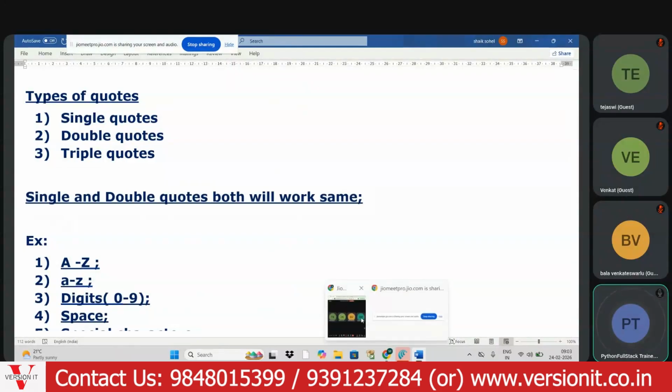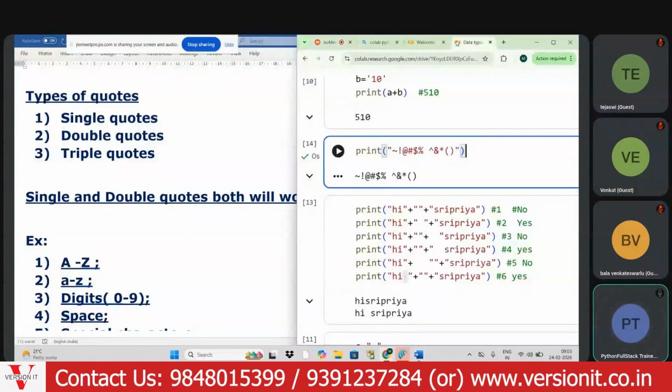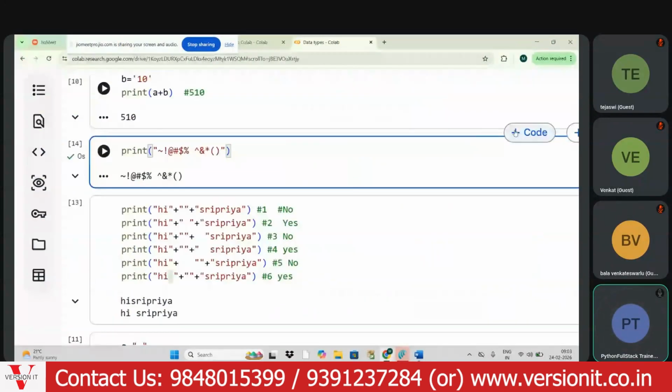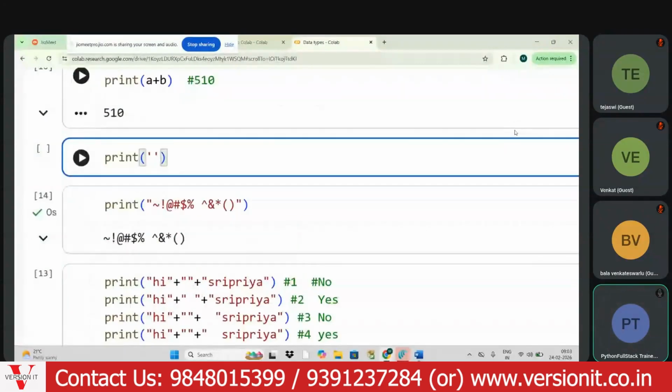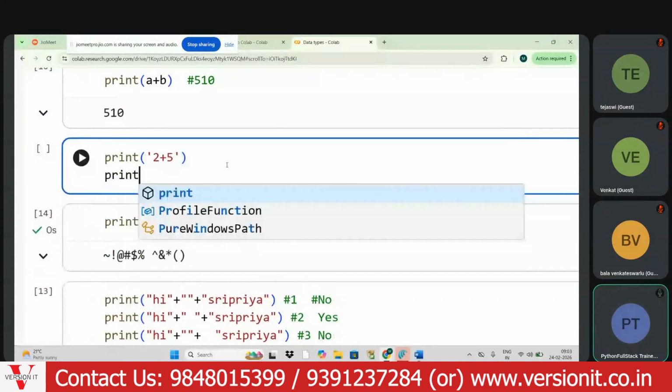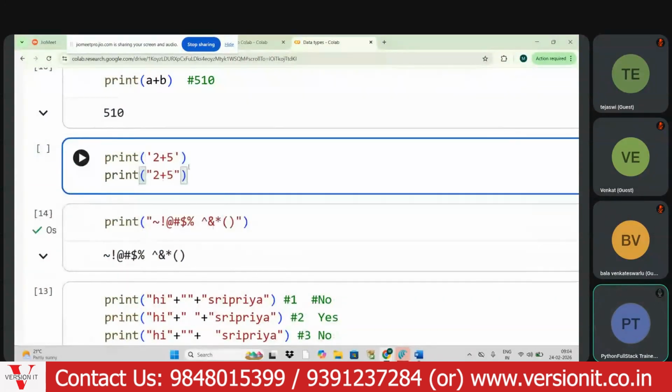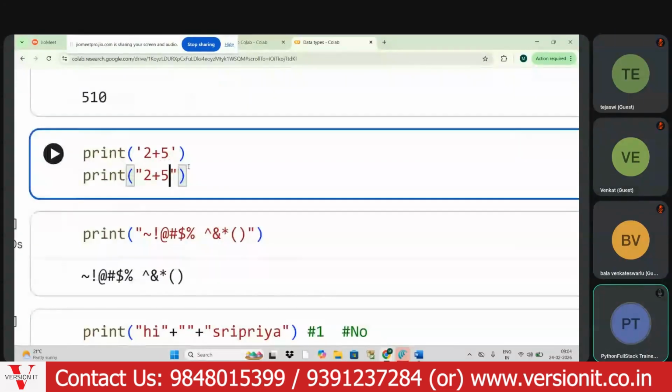If I print in single quotes 2 plus 5, and in double quotes I print 2 plus 5, what will happen?